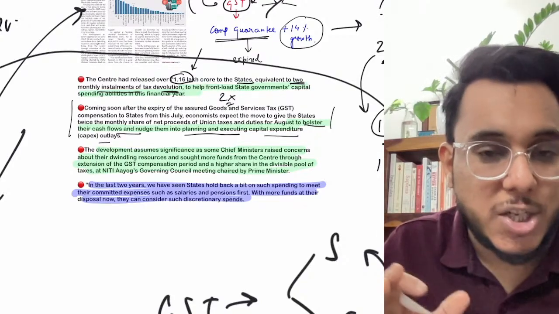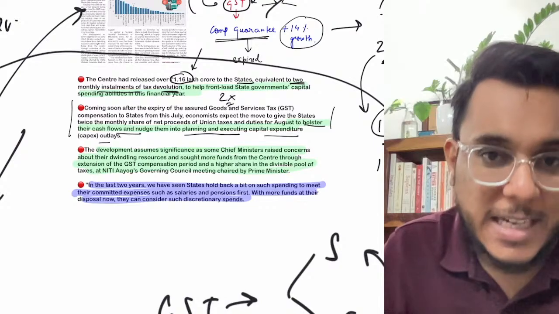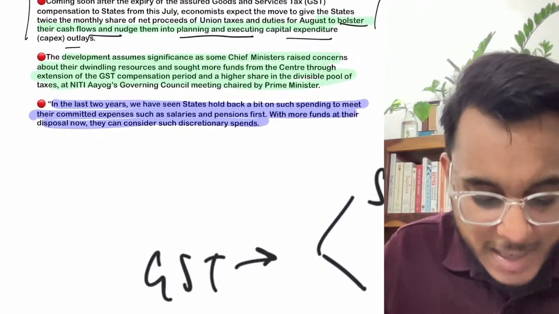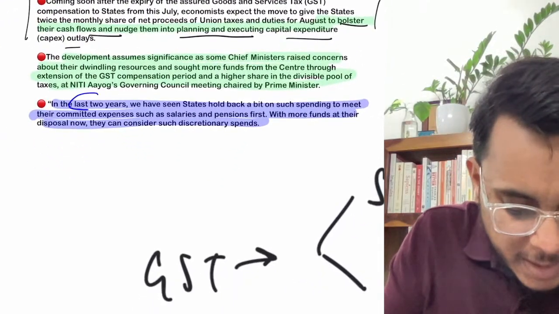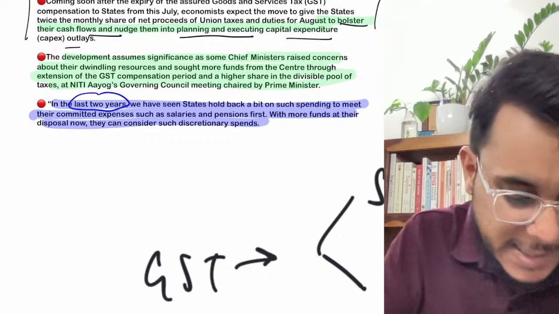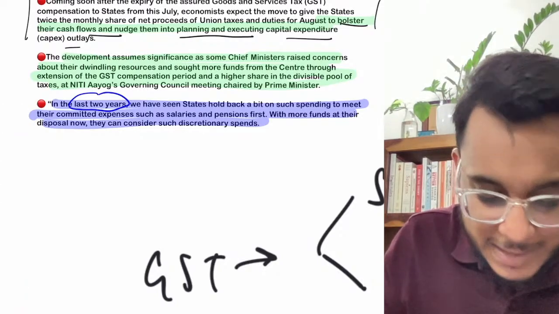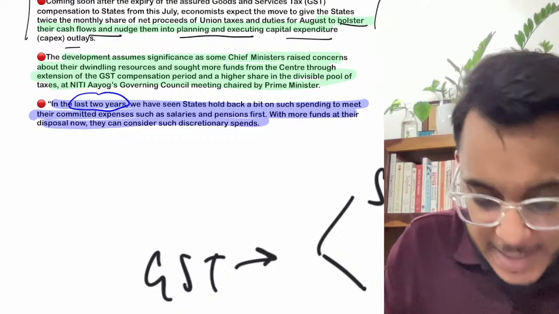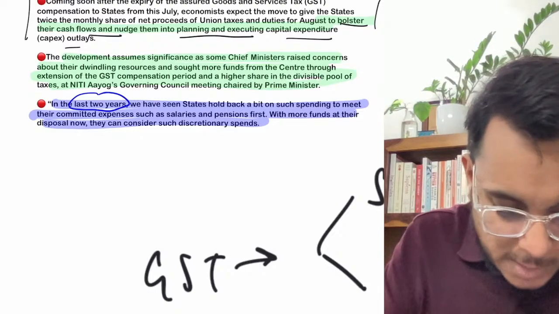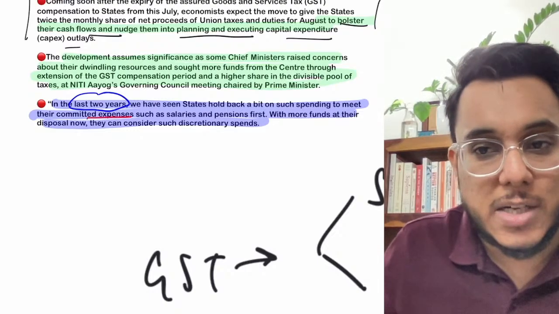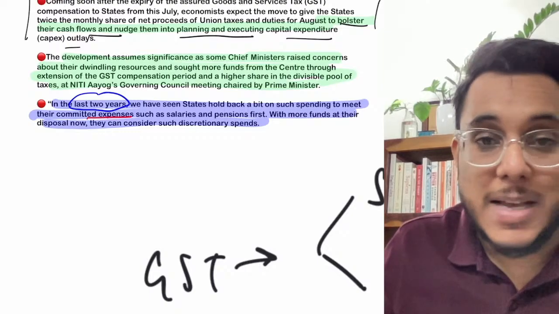So this is the expectation with which the money has been given to the state governments. But guys, there is actually a concern also. In the last 2 years we have seen that whenever the state governments have got money, they are actually spending it on revenue expenditures. They are spending their money on revenue expenditures, on committed expenses.